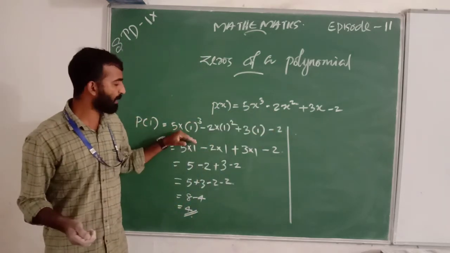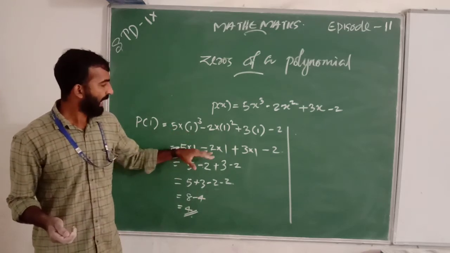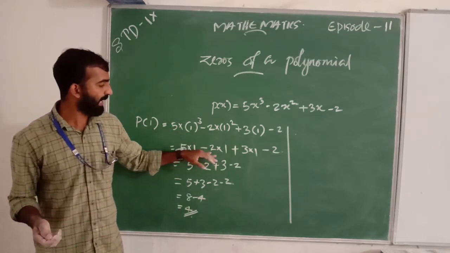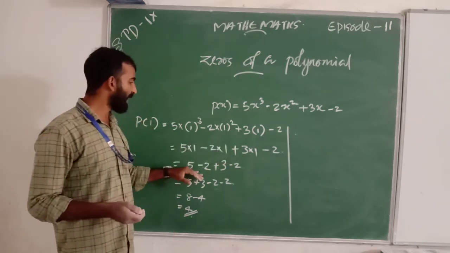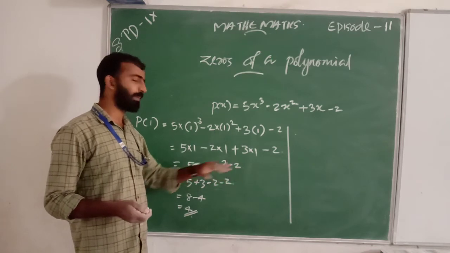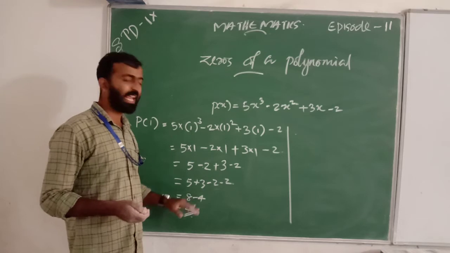That is 5 minus 2 plus 3 minus 2, that is 5 plus 3 minus 2 minus 2, that is 8 minus 4.